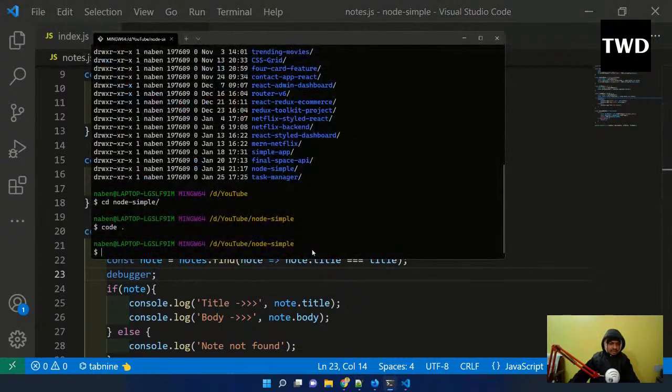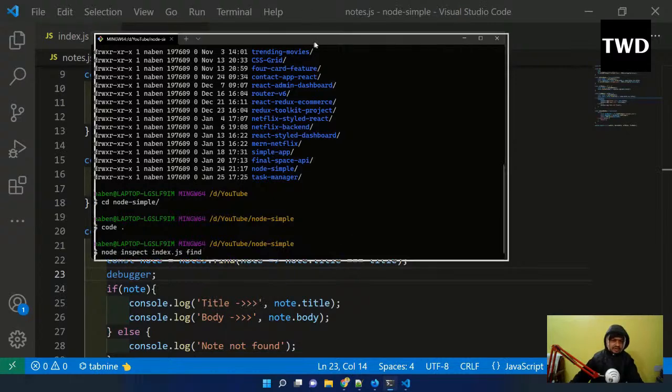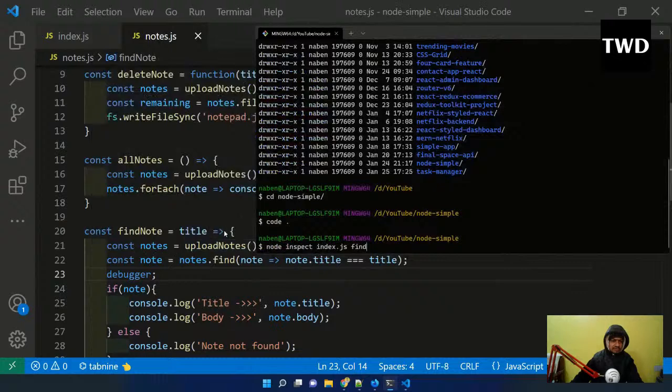So in this project, node simple project, I will do node inspect. I have to do this, inspect, and then index.js is there, inspect index.js, and find, because I have added the debugger in find.